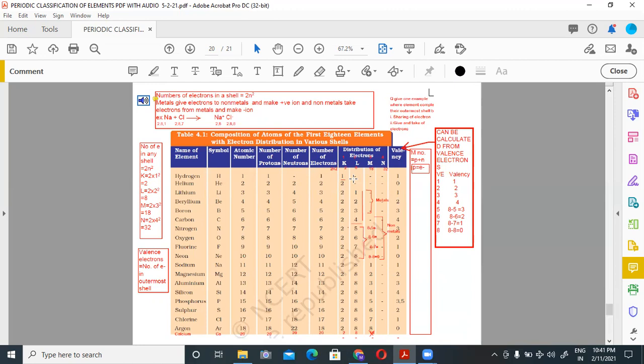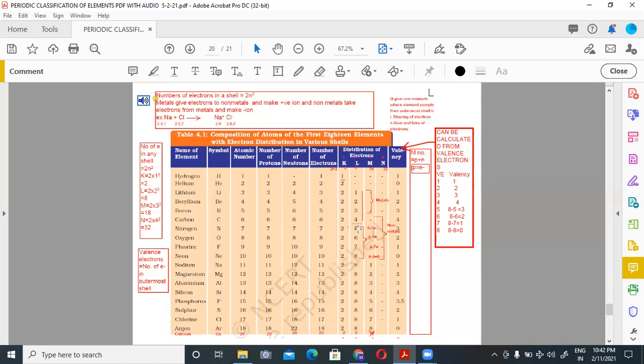So if you know the number of electrons, you can write the electronic configuration. If you know the number of protons, because the number of protons is equal to the number of electrons, again you can write the electronic configuration. To write electronic configuration, you have to show different shells K, L, M, N, and arrange electrons in different shells. So, what is the formula by which you will fill electrons in different shells?